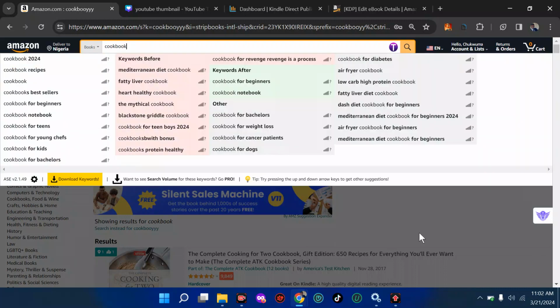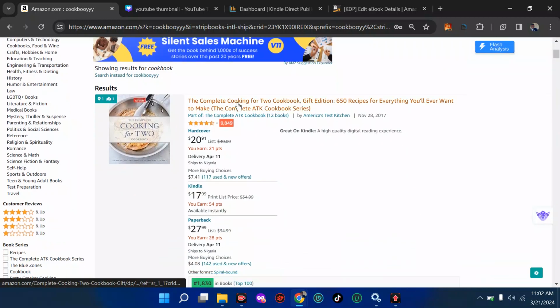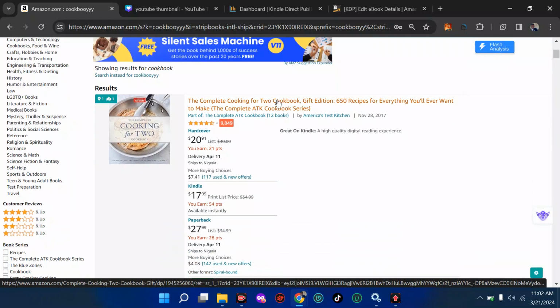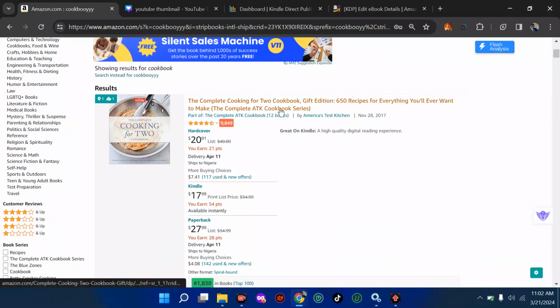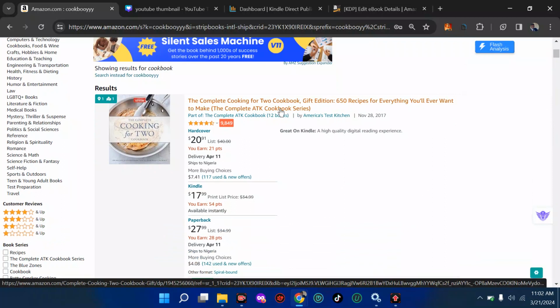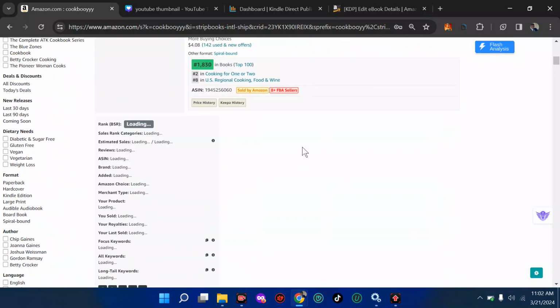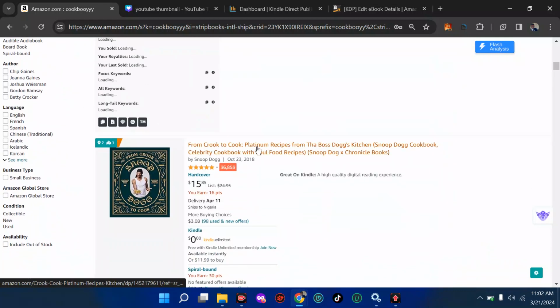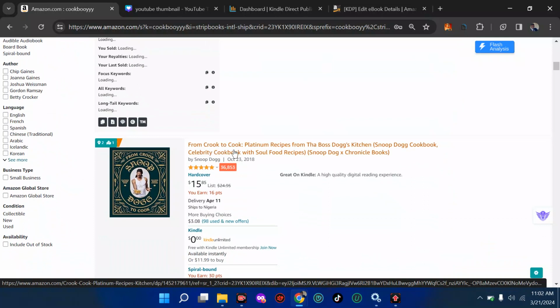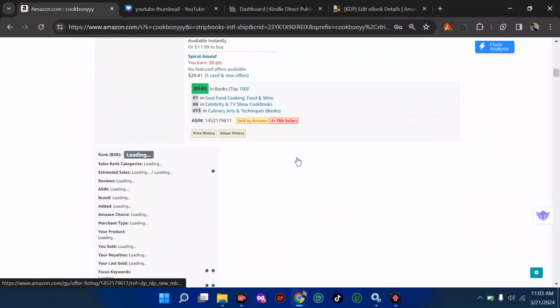So now, if you move down, you can see the reason why this appears is that we have this word cookbook in the title, and if you come here, we don't have it. Secondly, we have the word cookbook even in the series. That means these people are mindful of SEO, which is search engine optimization, and of how Amazon metadata really works. So it moves down to check this very well and see we're having cookbook. Let's go to the next one and see what's here. You can see here we have cook here and we have cookbook in the subtitle. Okay, this is here in the subtitle. Let's go to the third one and see.